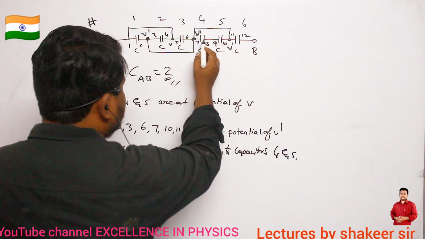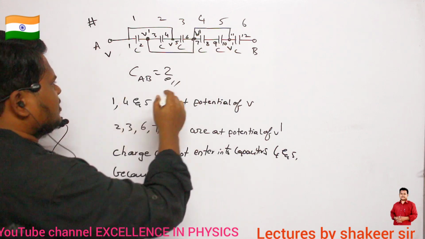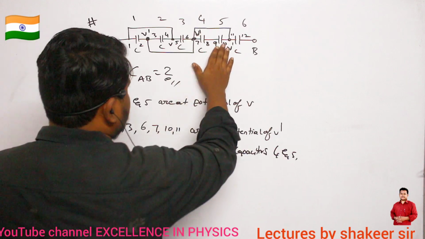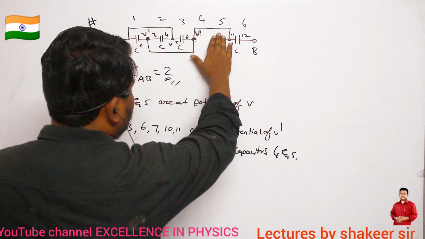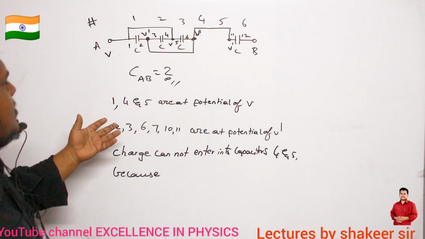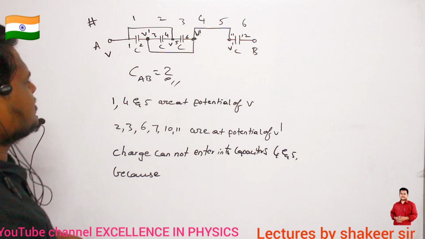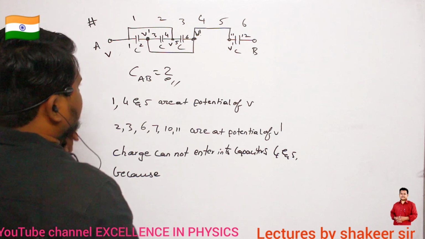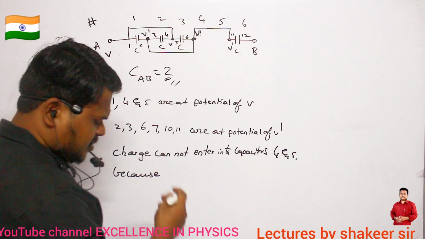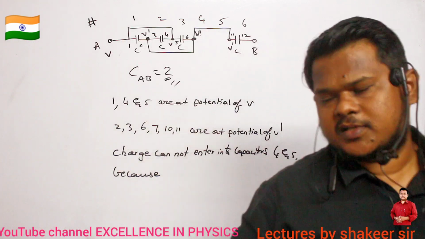So therefore, because these 2 points are at the same potential, you can remove these 2 capacitors. No need of these 2 capacitors. So what I will do is remove these 2 capacitors. Clear, no, ma? Now see, now what are the plates which are present at the same potential? Which plates have I removed, ma? Now let us see how we can redraw this diagram.